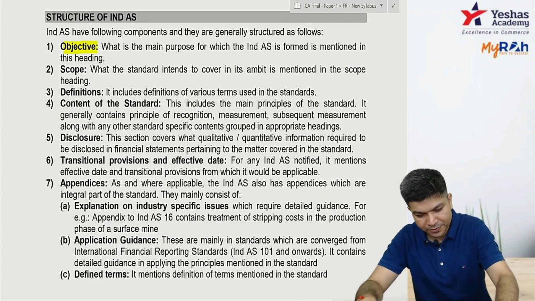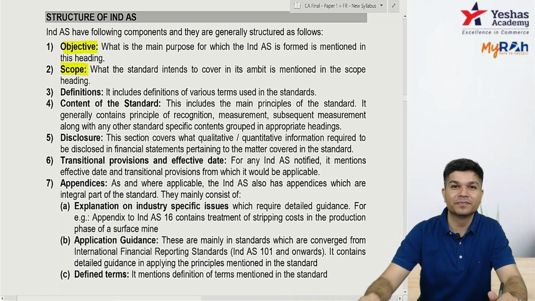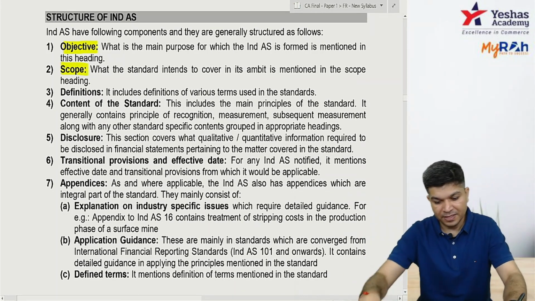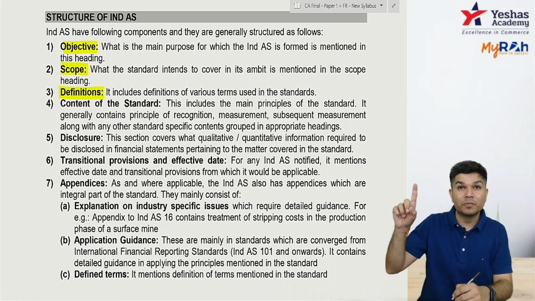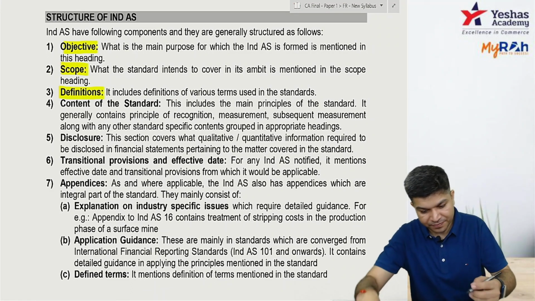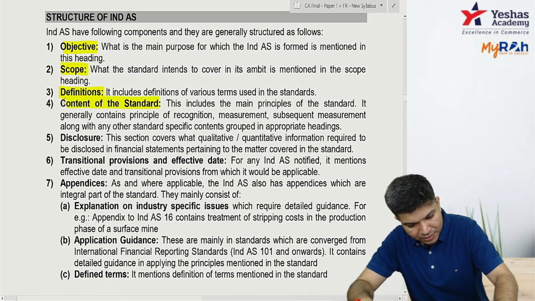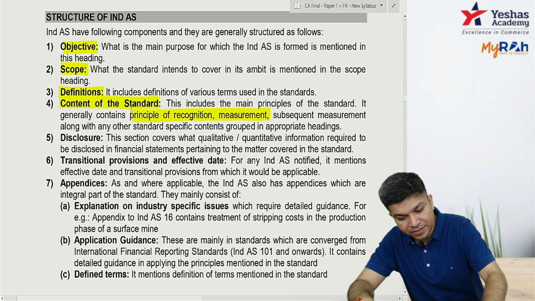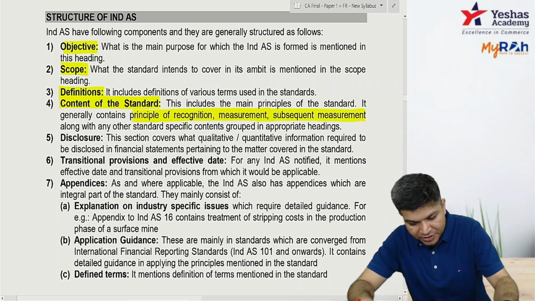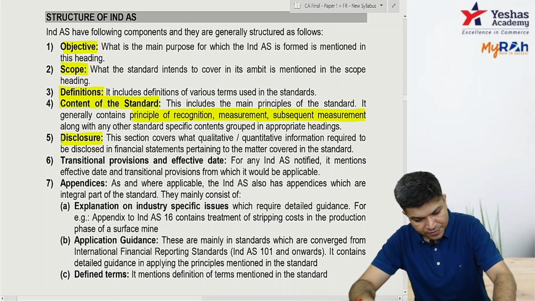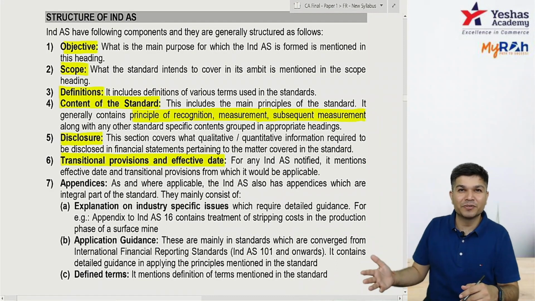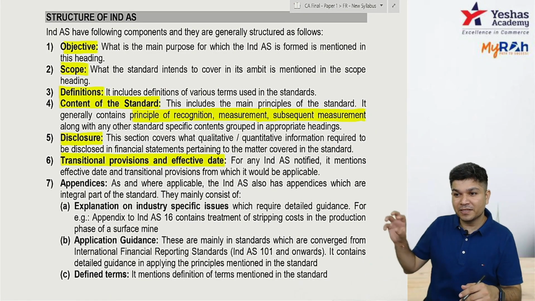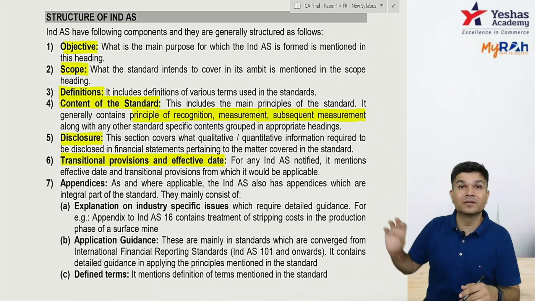So objective, then scope. It covers what? This will cover inventory. Then definition, like the definition of inventory, the definition of NRV, a few things that will be covered. So objective, scope, definition, content. Inside it, principles of recognition, measurement, subsequent measurement, etc. Then disclosures, and transition provision: when you're shifting from AS to IND AS, how to apply the standards whenever you're shifting, that's basically your transition provision.